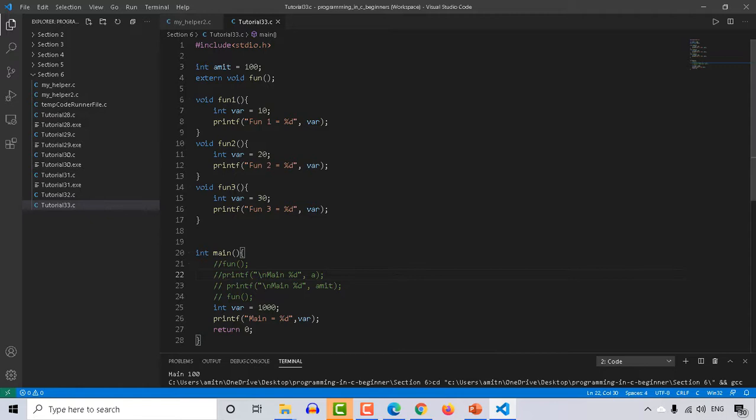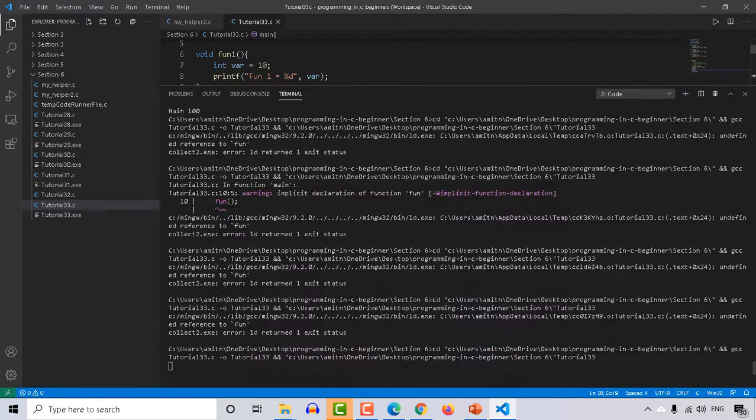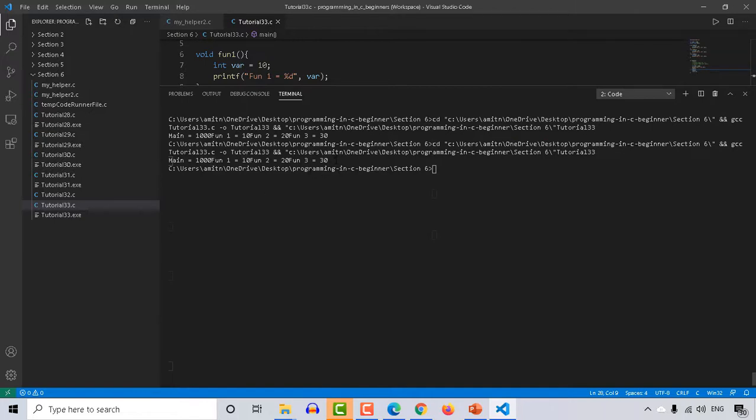So clearly you can see I have different var variables at different places. Now if I run, definitely I need to call these functions as well so that I can see their output. So after printing the output of main, let me call these functions: fun1 and two more functions like that. Here you go. Now let me run this program. There's a typo over there. Okay, now let me run this program, and definitely you will get the output.